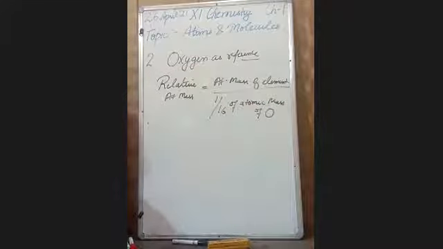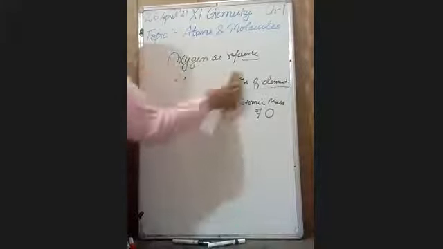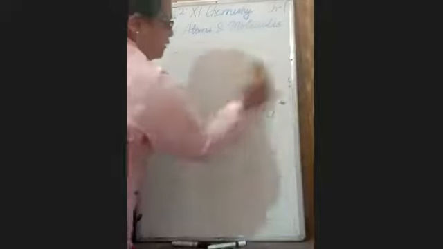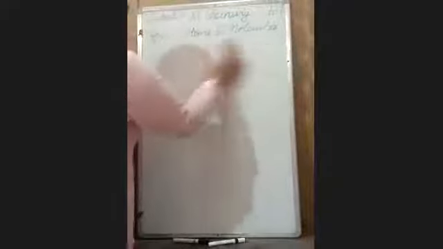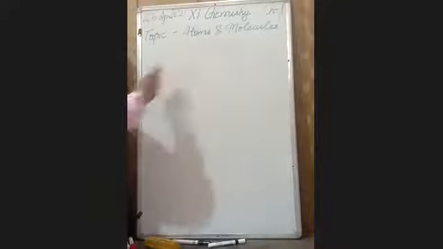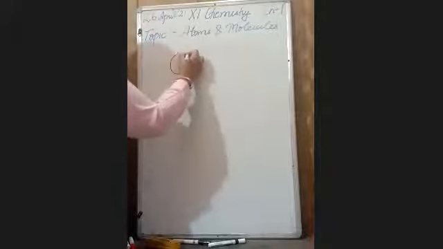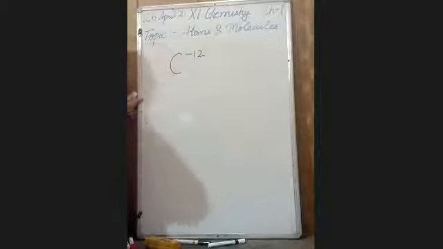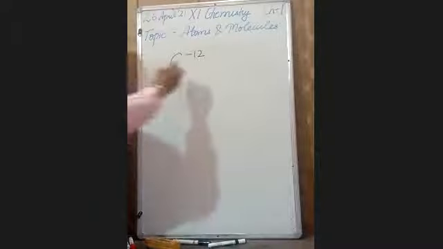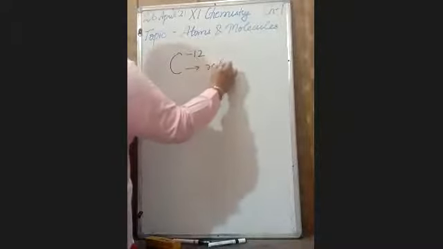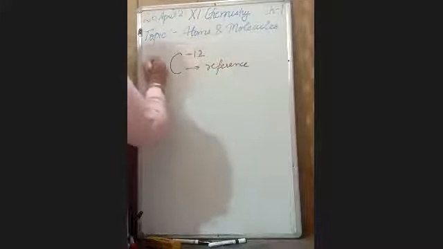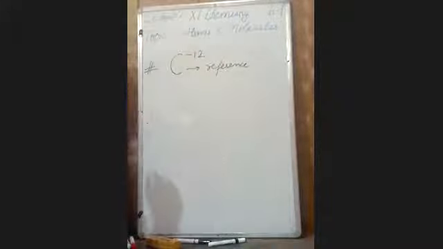Fine. But after some time, this was also rejected. From 1961 to the present, carbon-12, whose mass number is 12, is chosen as the reference for calculation of the atomic mass of elements.